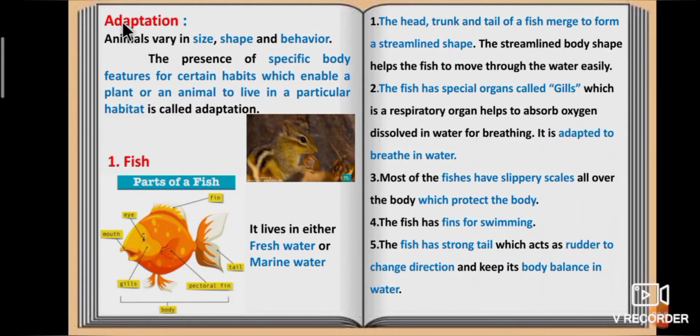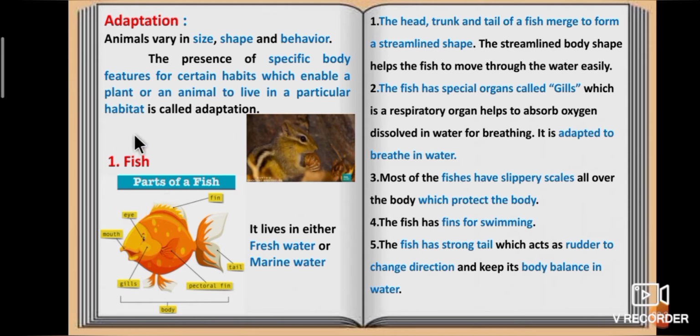Students, tell me, what is adaptation? Animals vary in size, shape and behavior. The presence of specific body features for certain habits, which enable a plant or an animal to live in a particular habitat, is called adaptation.